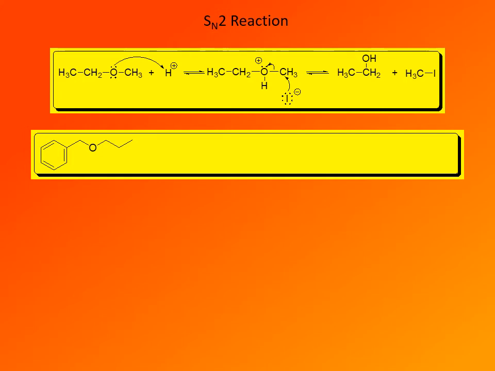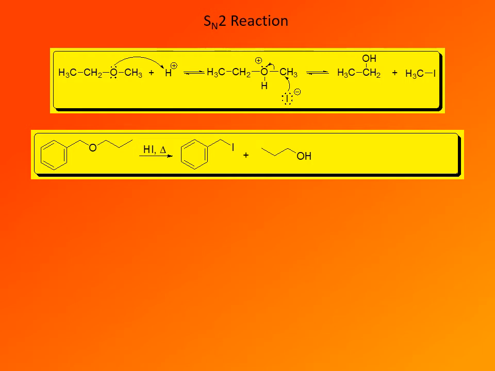Here is another example, and in this case we have a benzylic ether, actually a benzyl ether. So this is benzyl propyl ether, and that ether reacts with hydrogen iodide to give benzyl iodide and propanol.